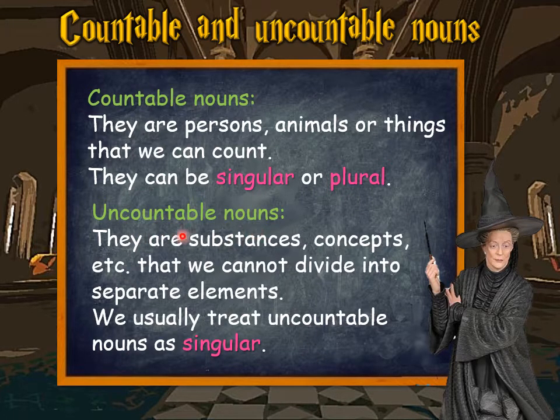Uncountable nouns. Nouns yang tidak boleh dikira. They are substances, concepts, etc. that we cannot divide into separate elements. Separate elements maksudnya tak boleh dikira. Okay? We usually treat uncountable nouns as singular. Selalunya uncountable nouns dikira sebagai singular.